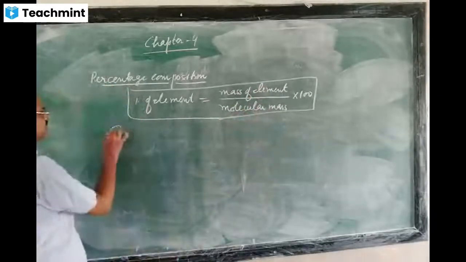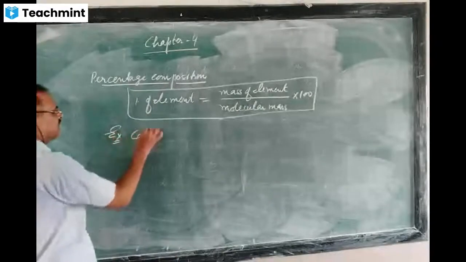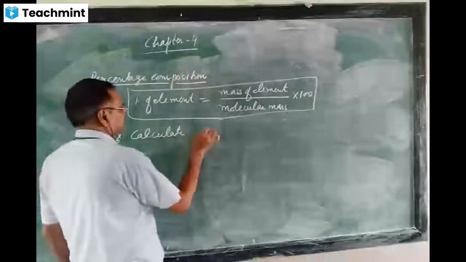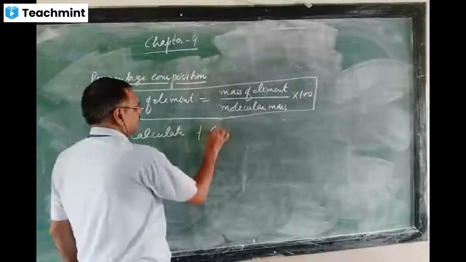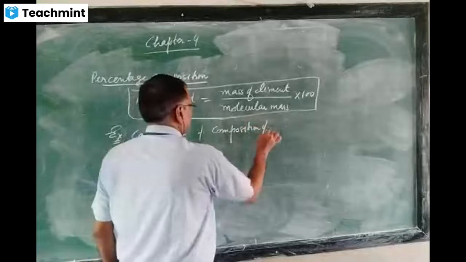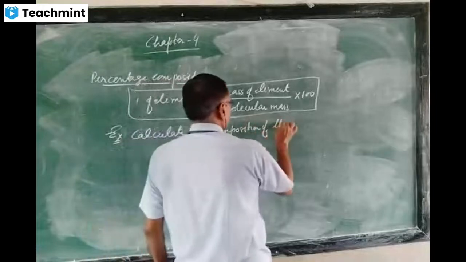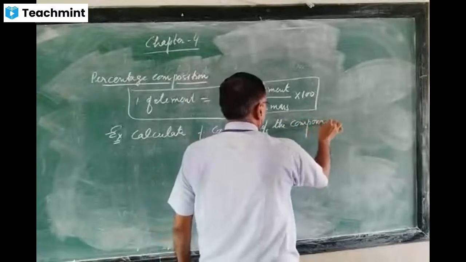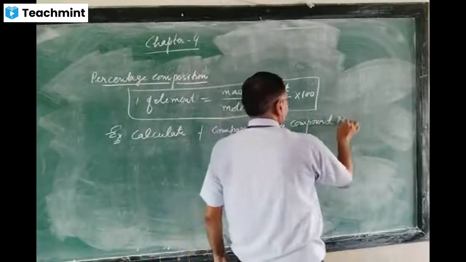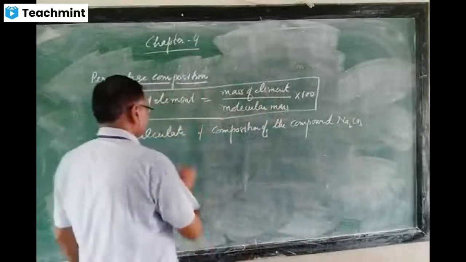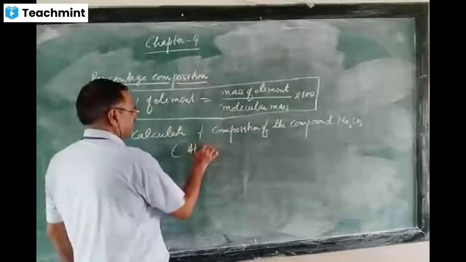For example, calculate the percentage composition of the compound sodium carbonate, and atomic masses will be given.